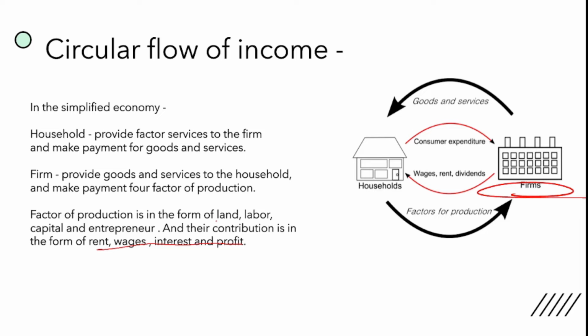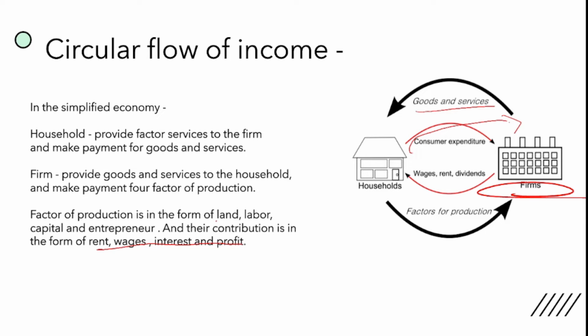And what is the firm doing? Firm is doing production of goods and services and providing these goods and services to the household. And household is making expenditure for these goods and services and providing it to the firm. So in this way, the transaction is going on in this economy.